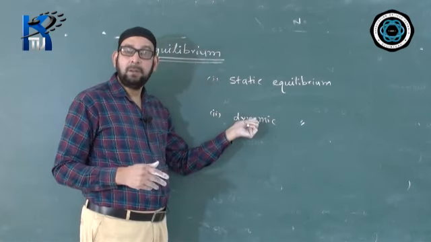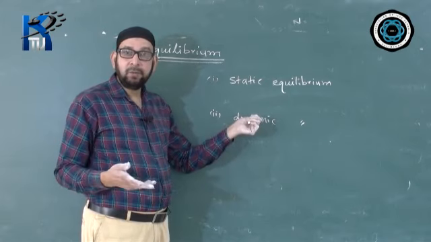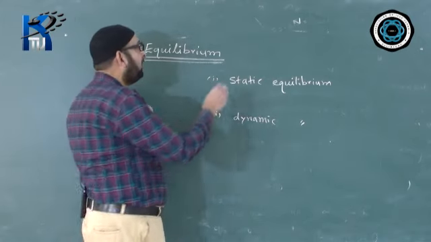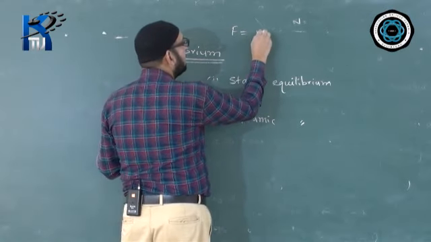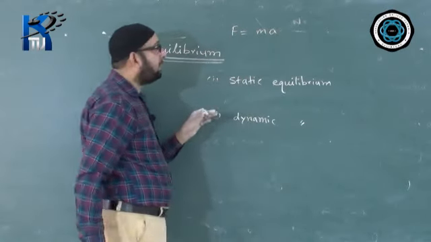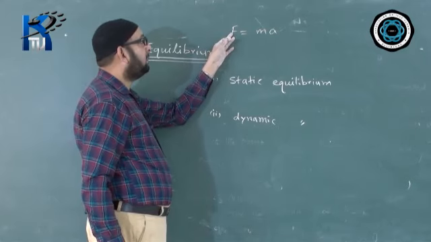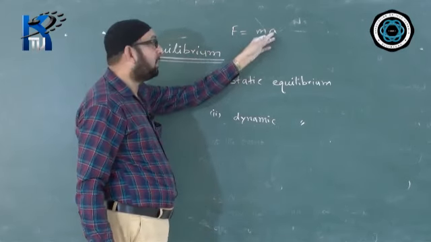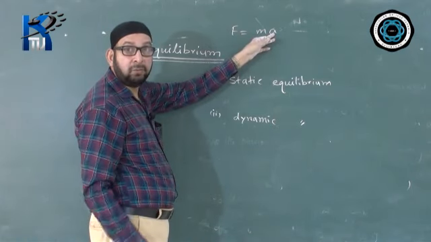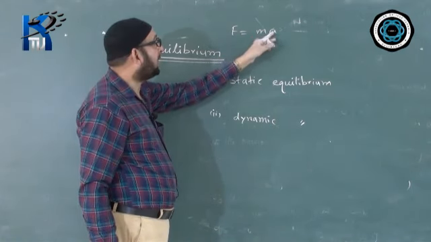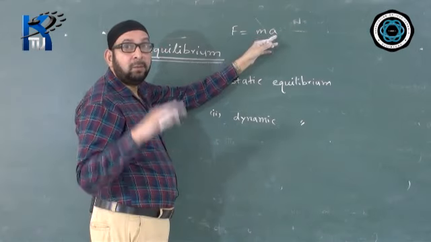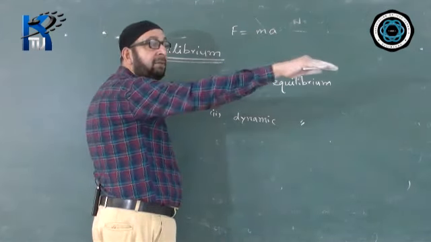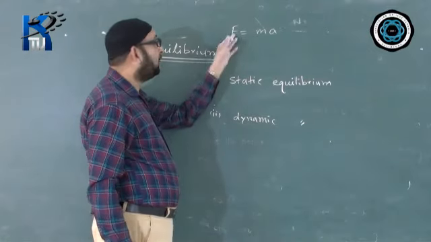The formula of force, which you will learn in class 9, is F is equal to ma. Force can be zero when acceleration is zero. Acceleration zero doesn't mean the body is always at rest. The body can even move. When will the acceleration be zero? When the body moves with a constant, uniform velocity, the same velocity everywhere, then the net force becomes zero.